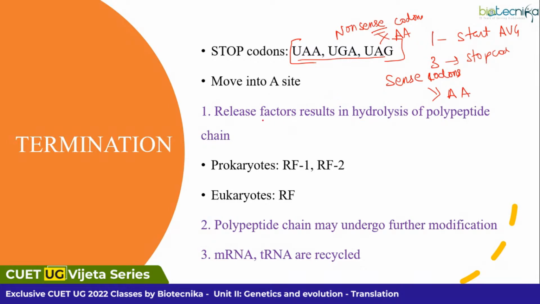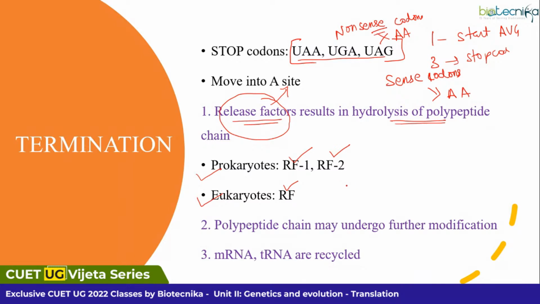Now what happens? Release factors will be joining. When the process has to undergo termination, we have a group of proteins known as release factors. They will be moving towards the A site. At that junction, the polypeptide will undergo hydrolysis. In prokaryotes, you have release factor 1 and release factor 2. In eukaryotes, you have release factor 1, and 2 and 3 are also there. I will show you at the end of the session.